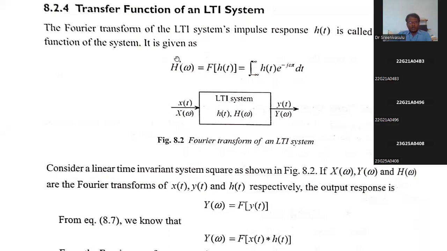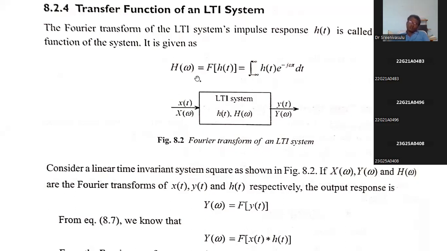Now, individually also, suppose if you don't know this x of t, then it is not possible to find this y of t. So suppose you know the impulse response, you don't know the x of t, and if we want to find out our transfer function h of omega, we need output by input. Here, suppose he has not given input. At that time, sometimes he may give like that also: find the transfer function of the system, and he may give just output, he may not give input. At that time, you don't get confused here.